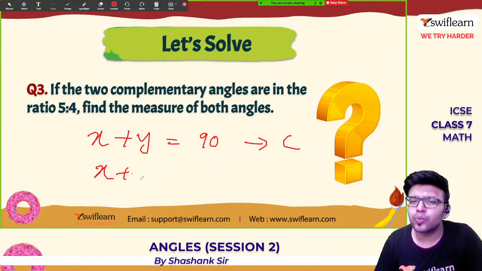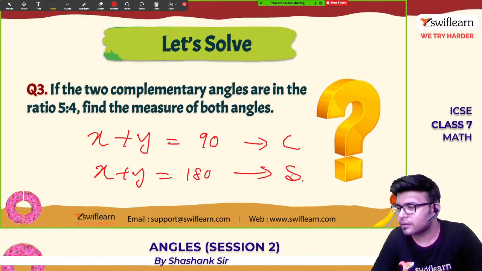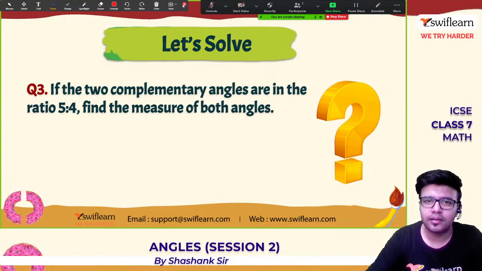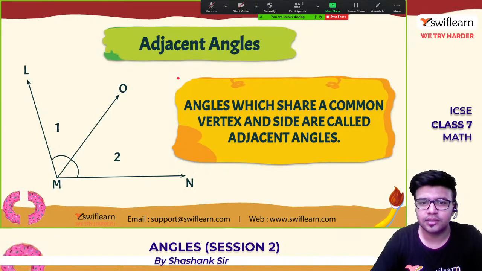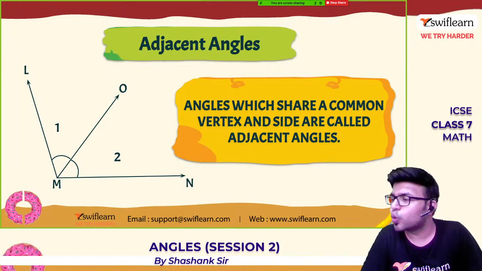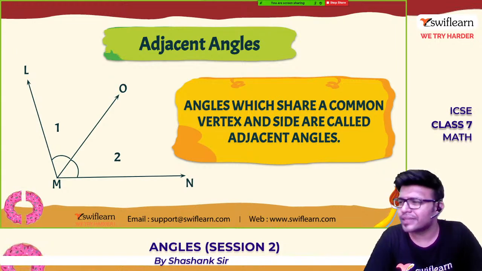Two angles when you add, you get 180. This is supplementary. Okay, yes. So the very next thing, those who are in 7th standard or lower grades, learn this wisely.